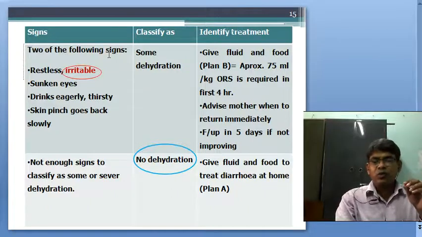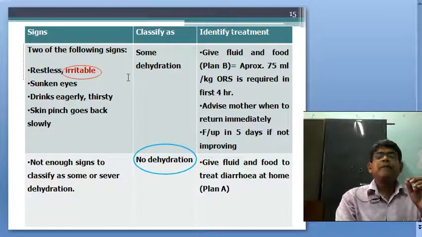If two of the following signs are there, then classify as some dehydration.